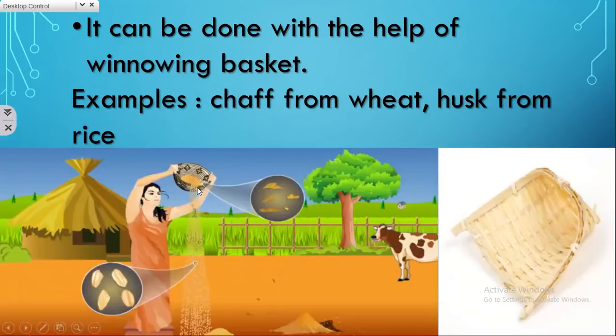The chaff or husk, the outer covering of crops, is light in weight and flies away, and the heavy grains fall on the ground. So this technique we call winnowing. Examples, as I told you already, chaff from wheat or husk from rice.